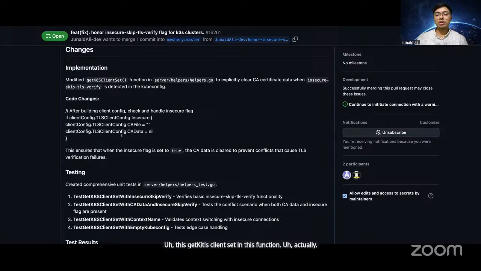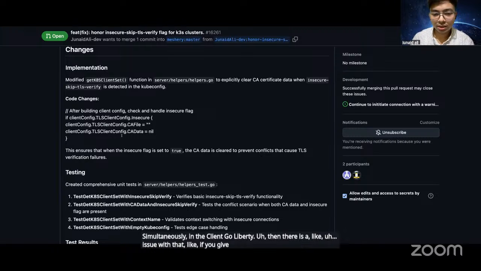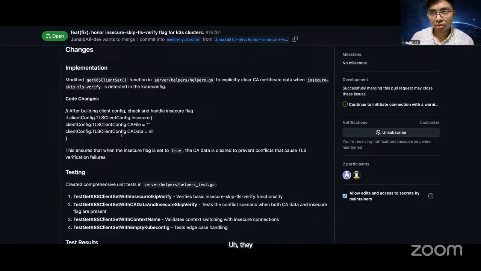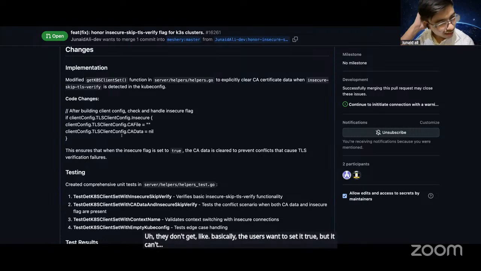The main issue was that when using CA certificates and the TLS flag set to true simultaneously in the client-go library, there is an issue. If you give both things simultaneously, it will throw an error. Users want to set it true, but it cannot, so it's a limitation in the client-go library.